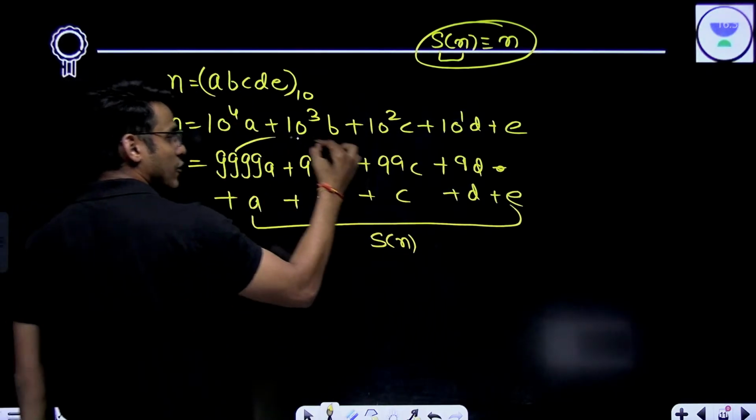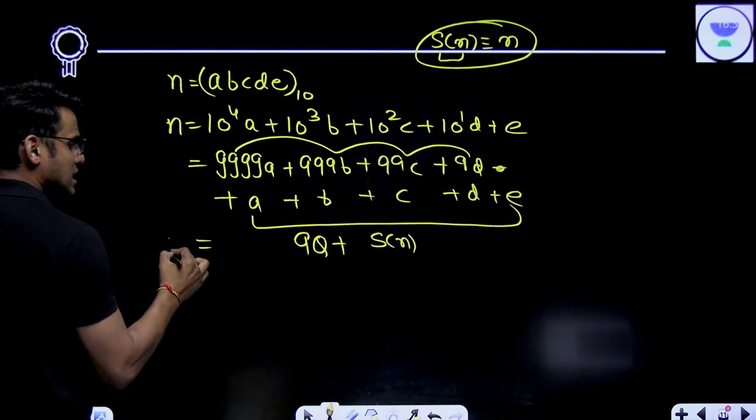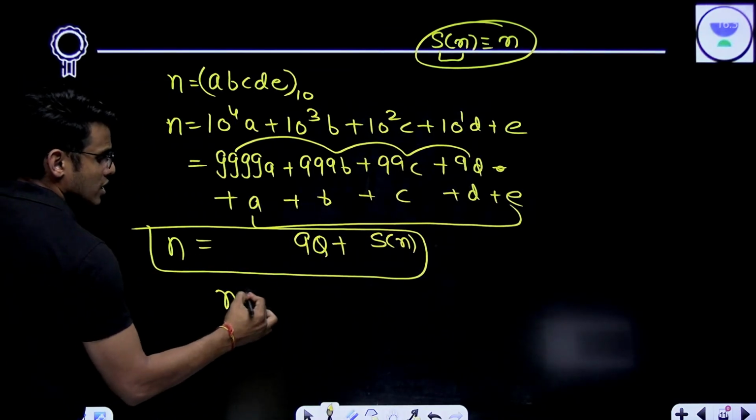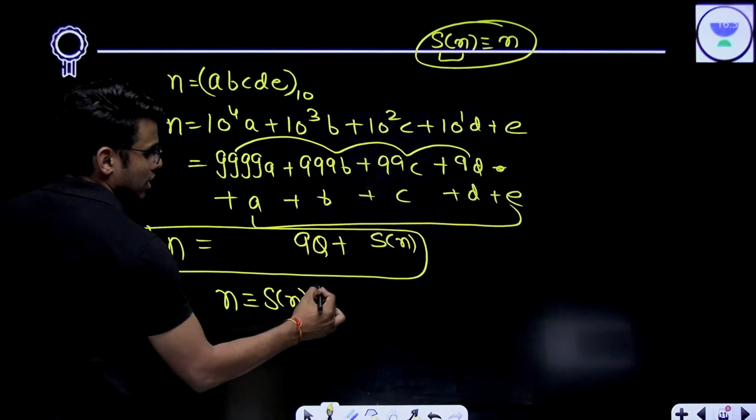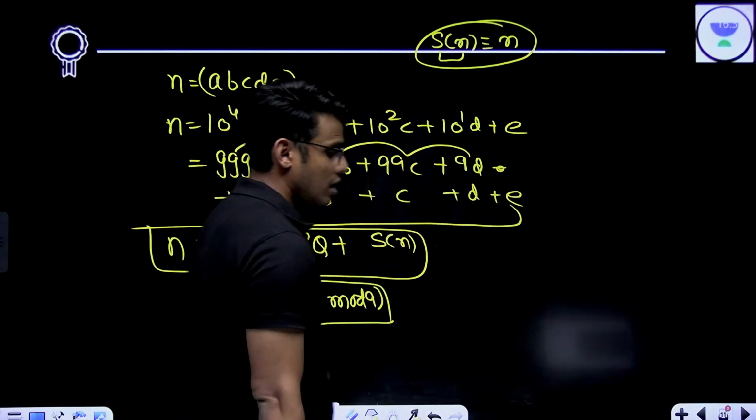And if you see this number, this is divisible by 9. And this is precisely the definition of congruency. N is congruent to Sn mod 9. I hope I am making sense.